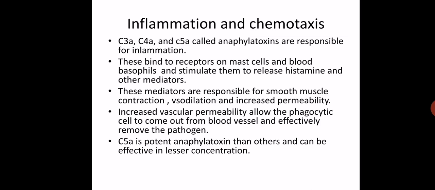C3a, C4a, C5a are the smaller fragments, and these fragments diffuse away, but they are not simply diffusing, they are acting as anaphylatoxin. Anaphylatoxin means those mediators responsible for anaphylactic types of symptoms. So they are called anaphylatoxin. Larger fragments join the cascade, but smaller fragments diffuse away. This statement was made. So wherever they diffuse, they are not simply diffusing away, but acting as anaphylatoxin.